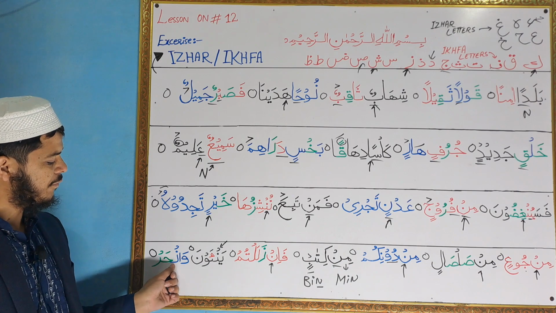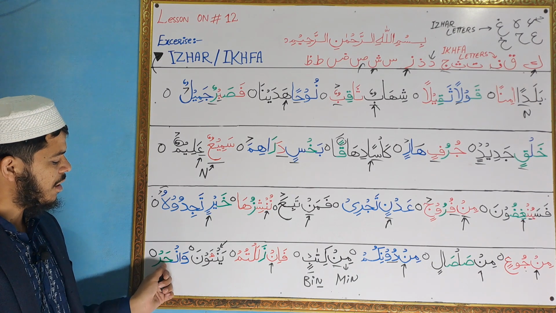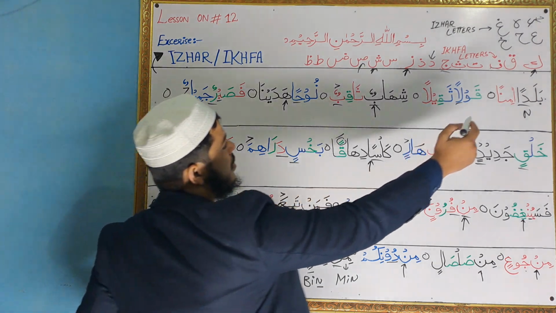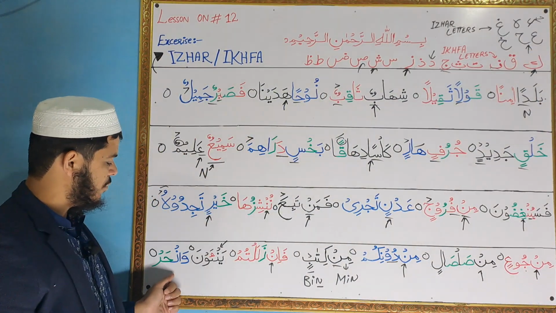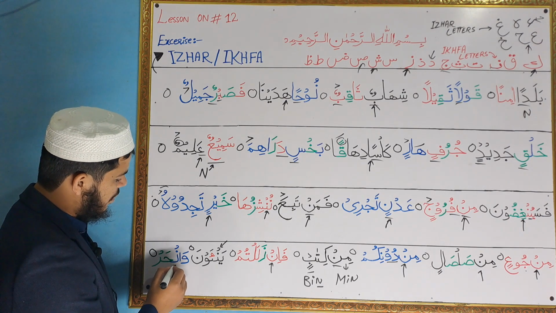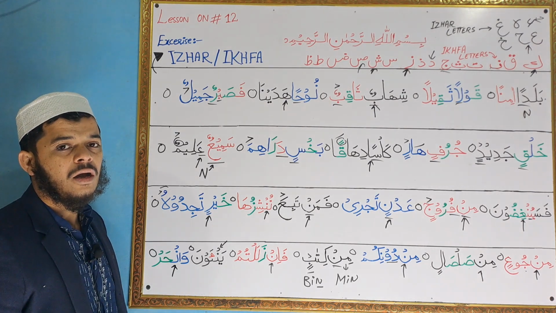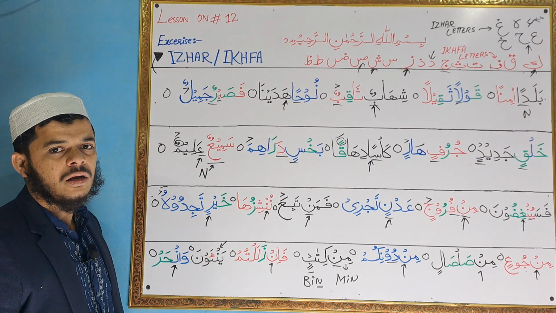Next, after noon with sukoon, the letter ha comes. Ha is one of the izhar letters right there. So we will do this noon sound clearly. Wanhar.